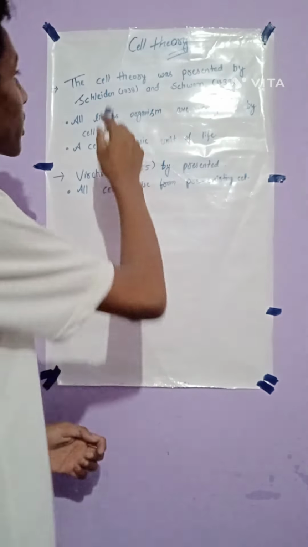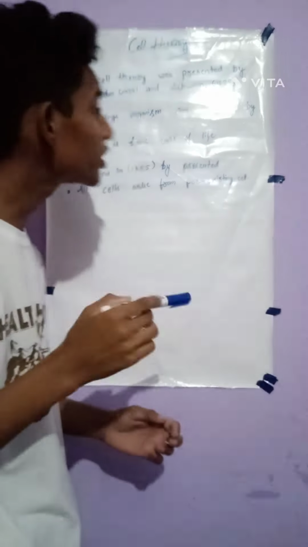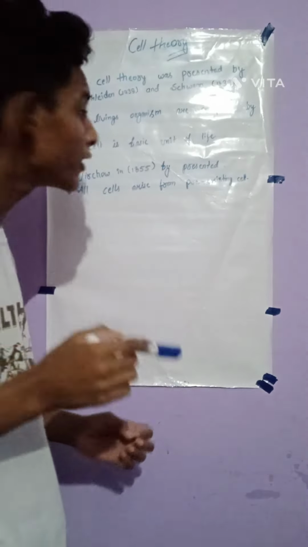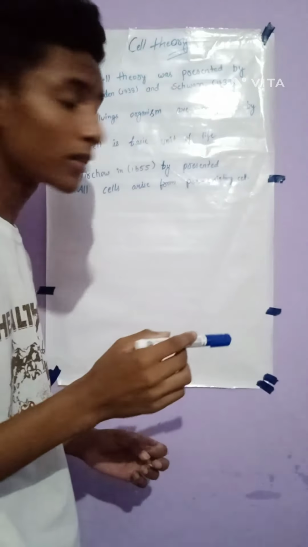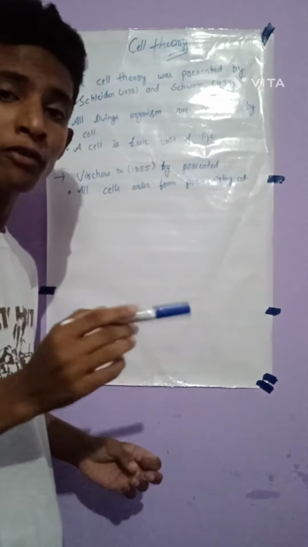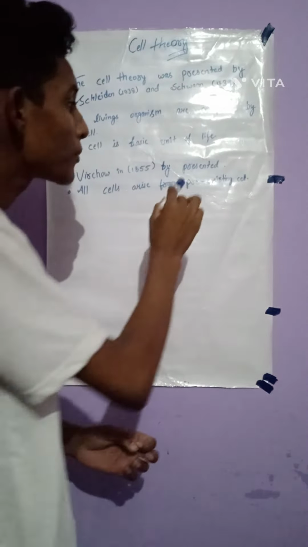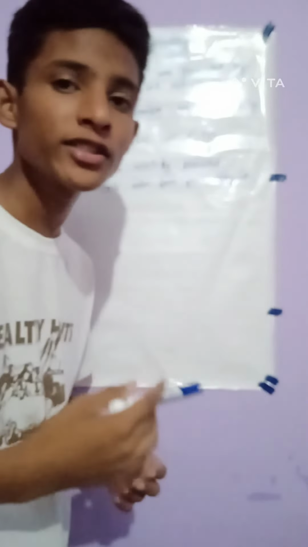The cell theory was presented by Schleiden in 1838 and Schwann in 1839. They gave that all living organisms are composed of cells, and a cell is the basic unit of life. After that, Virchow in 1855 presented that all cells arise from pre-existing cells.